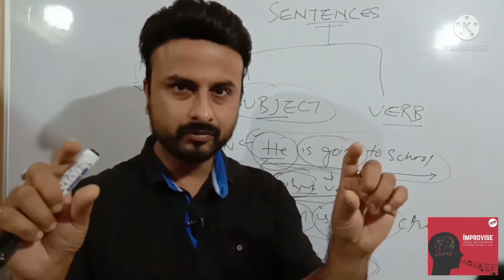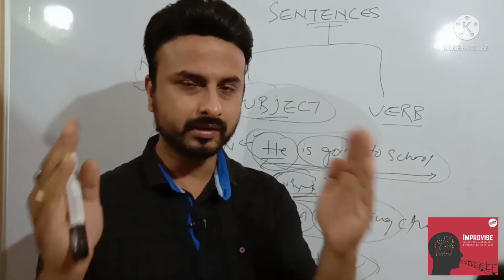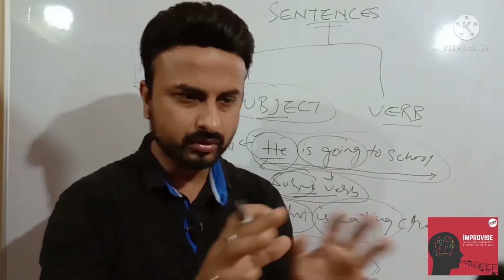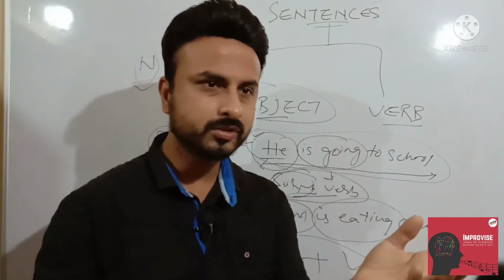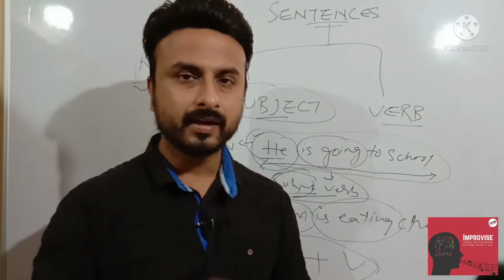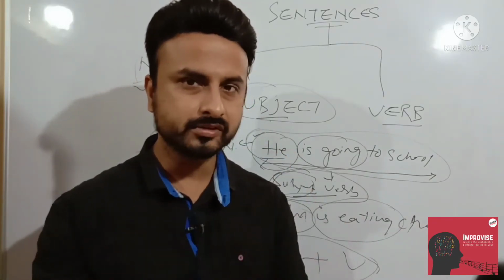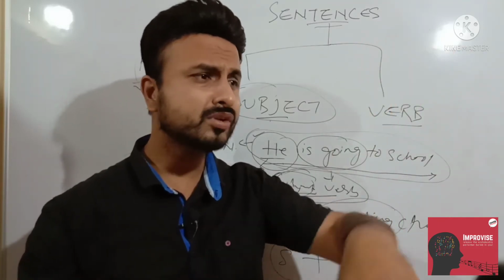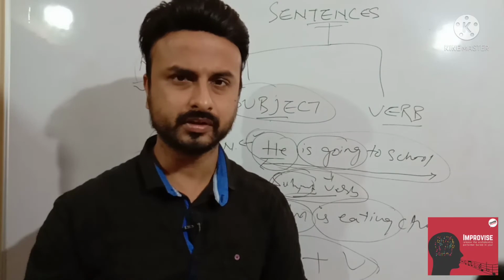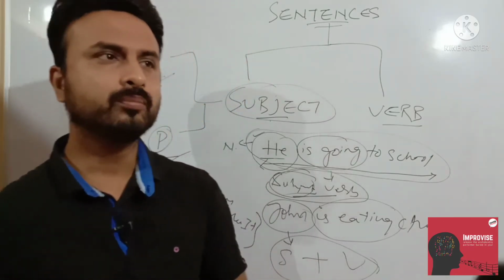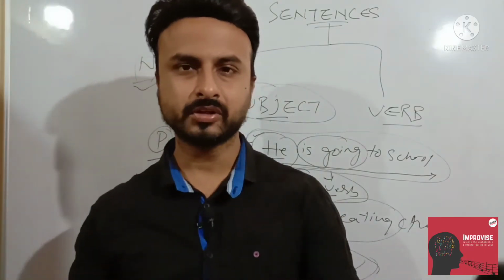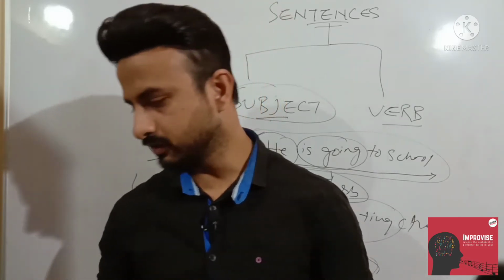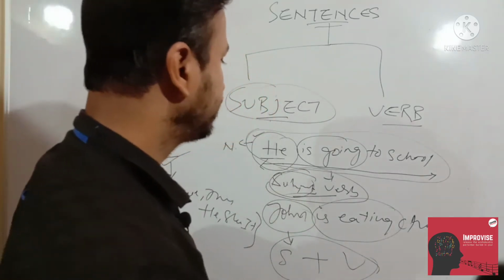When there is one sentence, you have to identify the one subject and one verb. Anyhow, you have to identify. You have to search. If you get subject and verb, then that is complete sense. If there is only a subject and no verb, no complete sense. If there is one verb and no subject, then also it is not a sentence. A complete sentence always has one subject and one verb. If I tell you in short, a sentence has one more definition.